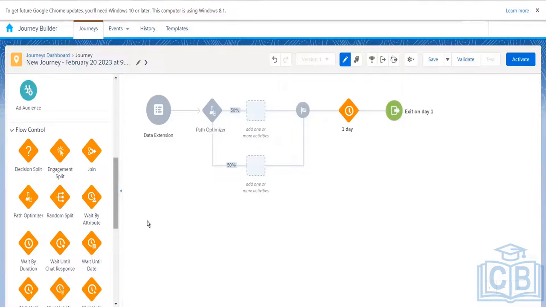Path Optimizer is basically used in Journey to optimize the path. Let's say we have multiple paths that we can route the customers to. Let's say a customer is coming and we can route them to path A, path B, or path C. But we want to analyze which path is best for the customer and is maximum optimized.